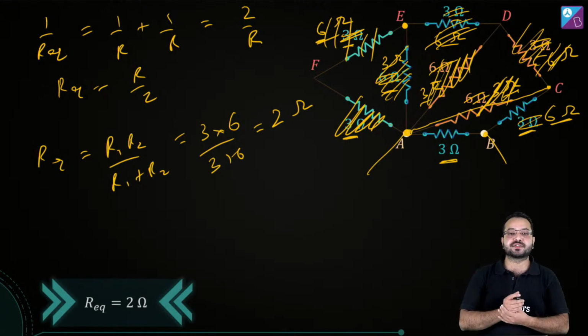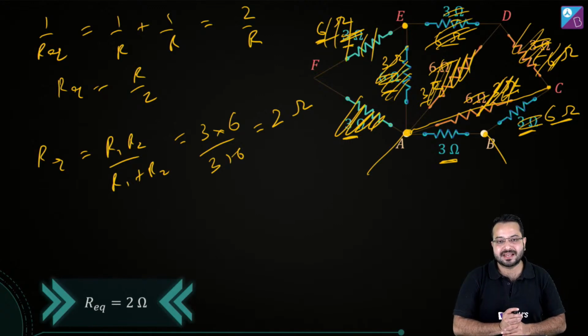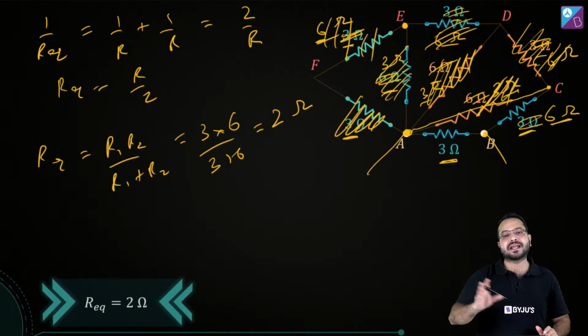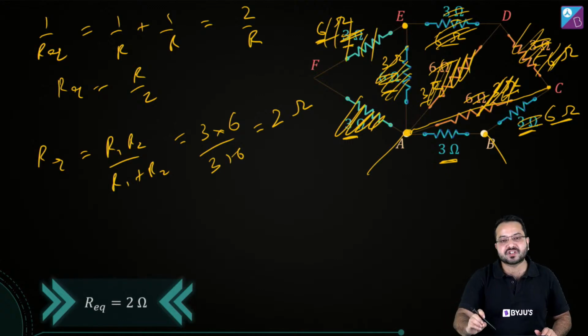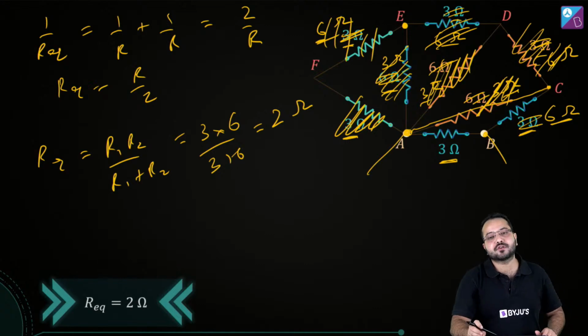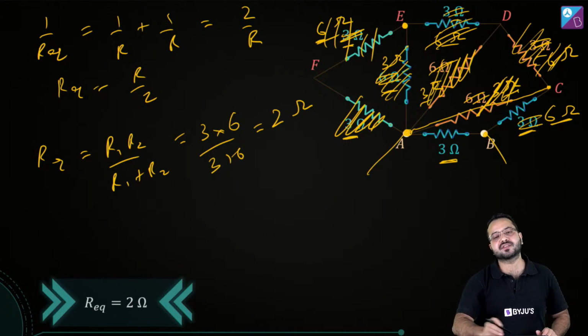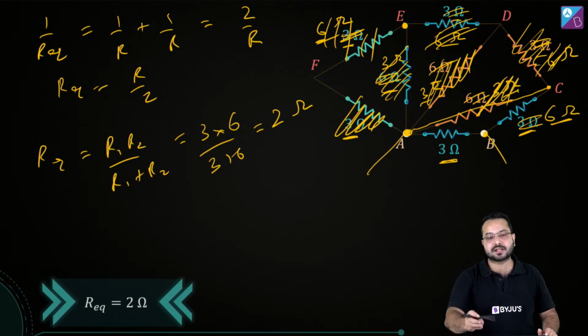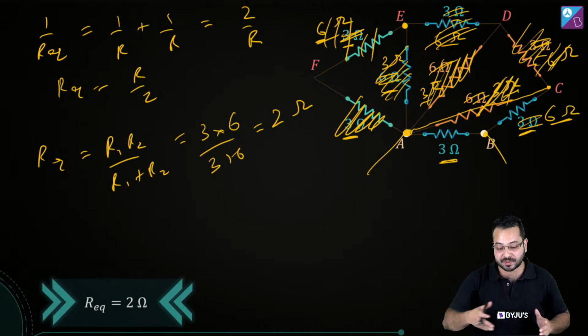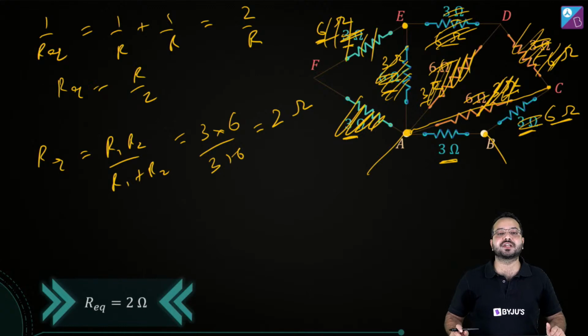So Captain Jack Sparrow is saying, I think Wheatstone bridge is between A and B. Okay, it may happen, Captain, that you can get a Wheatstone bridge in between, but the first thing you should look at is series parallel combination. If you are getting series parallel combination, then just carry on with it until you are not able to apply series parallel combination, because that is going to be much simpler, right? So if we get stuck somewhere, then we should look at Wheatstone bridge. It may happen that there is a Wheatstone bridge in the circuit, but what we see here is that by reducing it using series parallel combination, we can do that much faster.